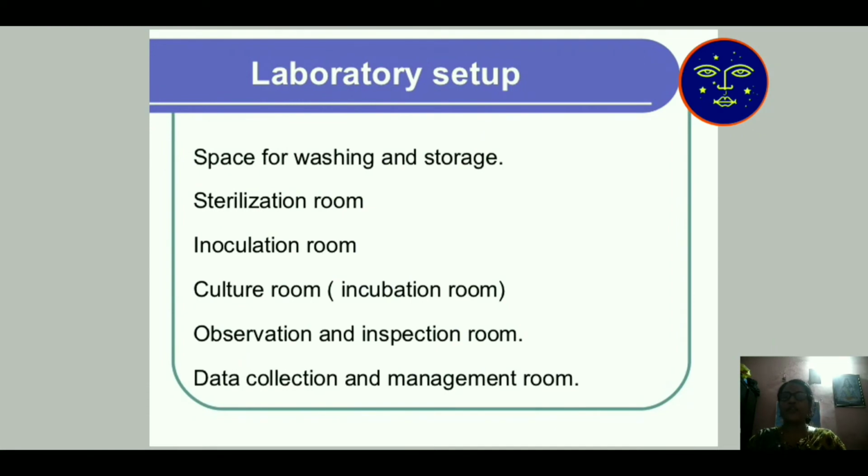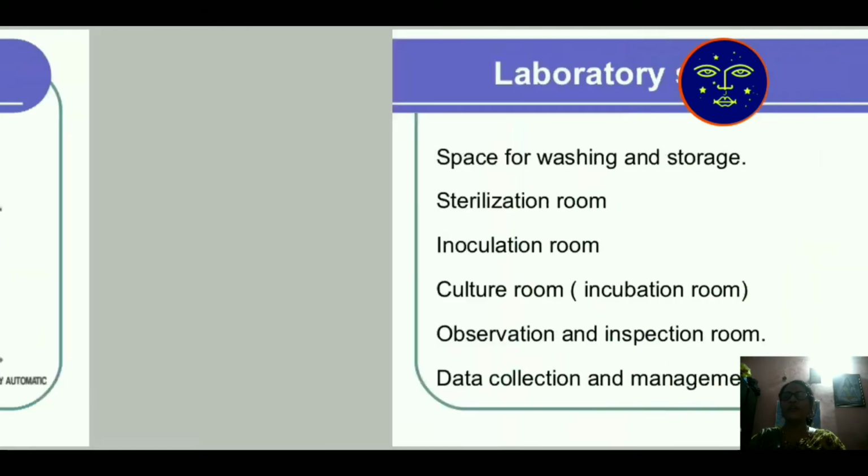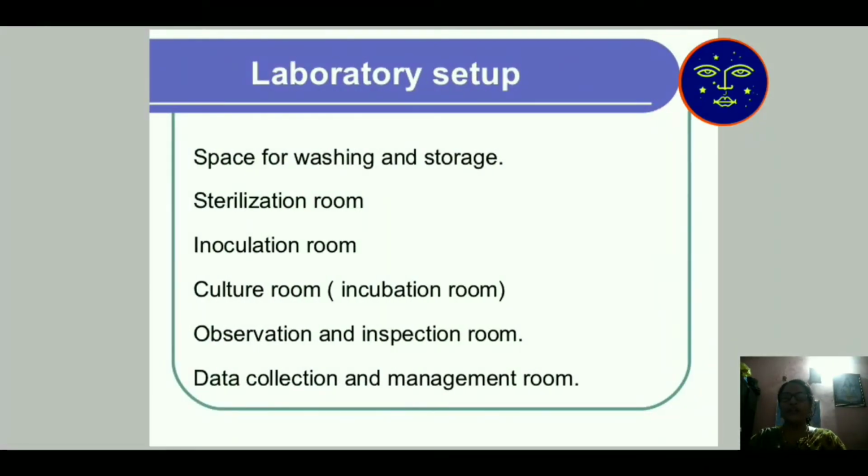Then laboratory setup. For laboratory setup, the laboratory space includes washing and storage. A sterilization room is necessary, a big room that is 100% microbe free. Inoculation room: inoculation means when we keep this small plant inside the agar media. So an inoculation room is necessary, then a culture room.